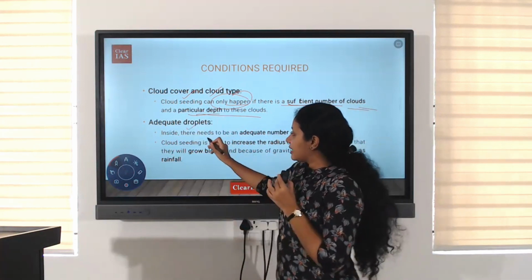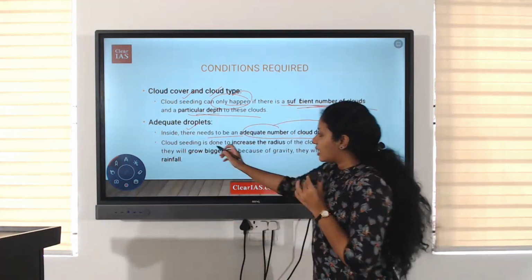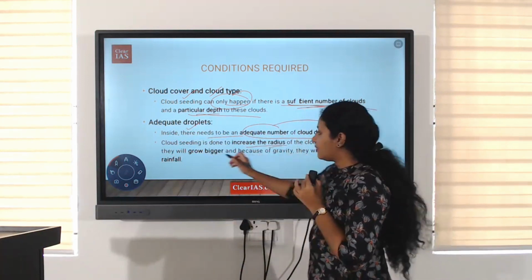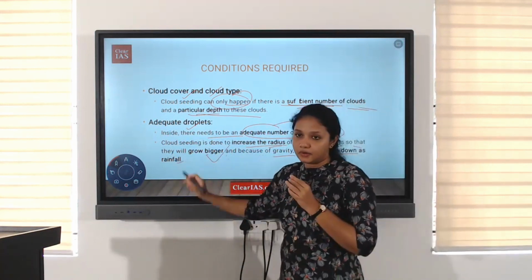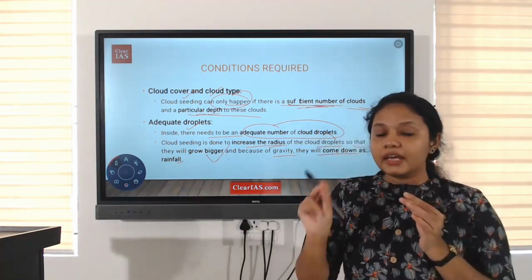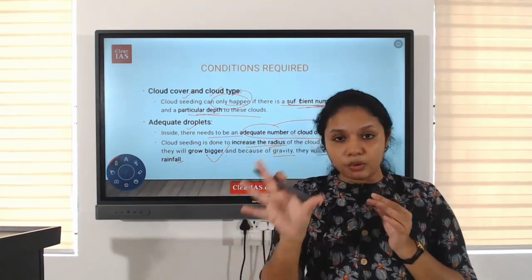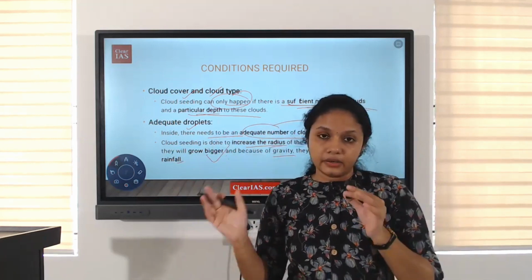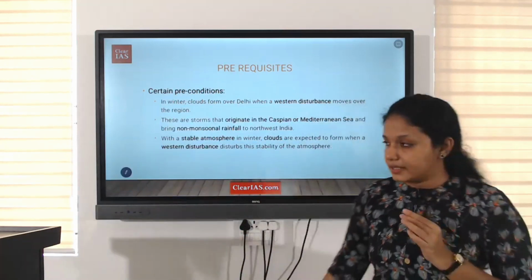Next, adequate droplets. There need to be an adequate number of cloud droplets inside. Cloud seeding is done to increase the radius of the cloud droplets so that they grow bigger, and because of gravity they will come down as rainfall. Clear? Then the nuclei. There need to be an adequate number of cloud nuclei inside the cloud itself. Only then will it lead to an increase in its size. Next one is certain prerequisites.